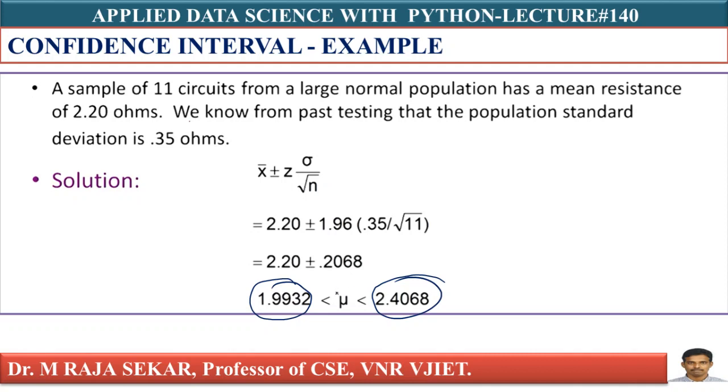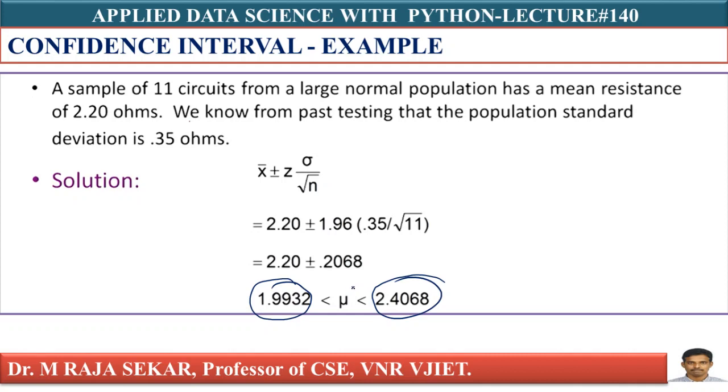Your true mean or population mean is in between. What is the confidence? 95% confidence, isn't it? I will repeat: we are 95% confident that the true mean resistance is between 1.9932 and 2.4068 ohms, although the true mean may or may not be in this interval.